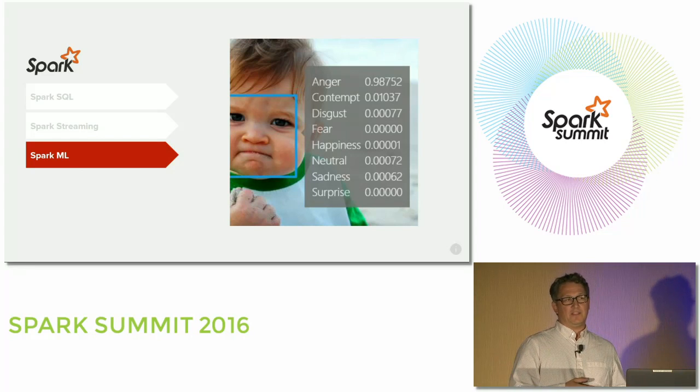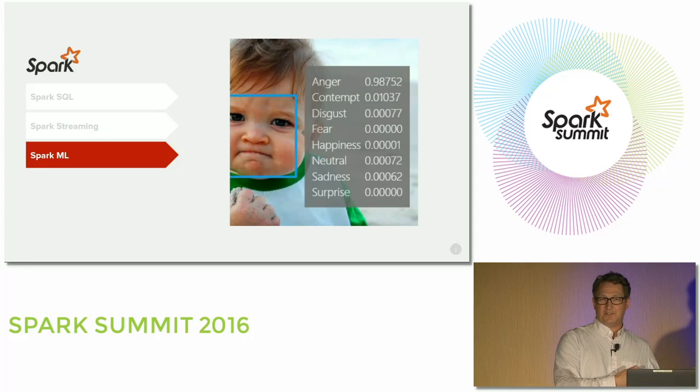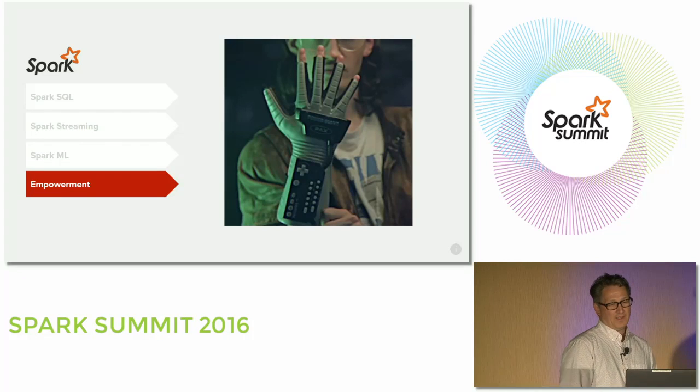If you were at the keynote this morning from Microsoft and you saw this awesome facial recognition software that could assess mood, normally when you see this picture, you kind of attribute it to something awesome, but as it turns out, this toddler's very angry. So good one for Microsoft for catching that.